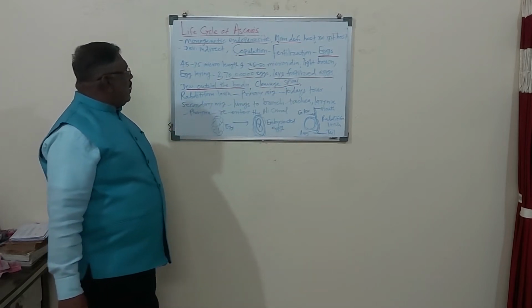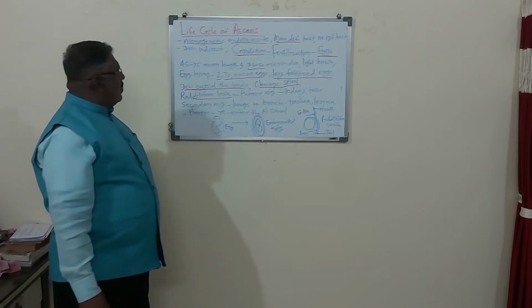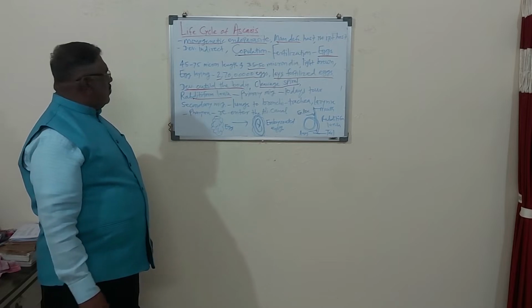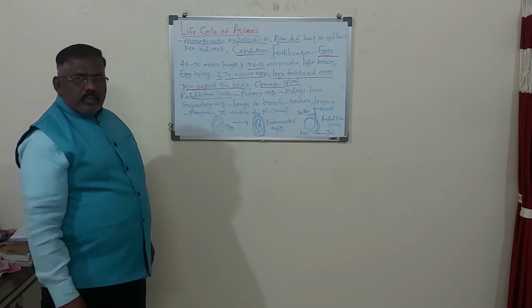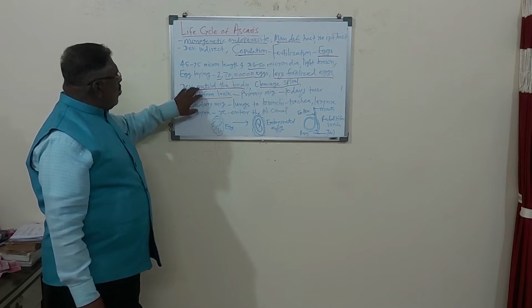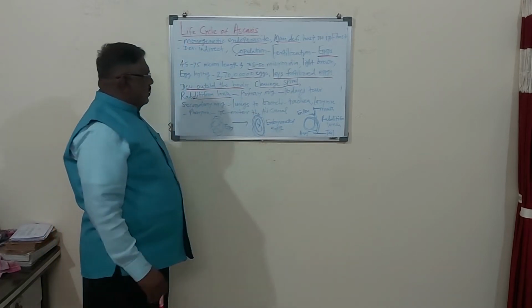Then the rhabditiform larva develops inside the egg.